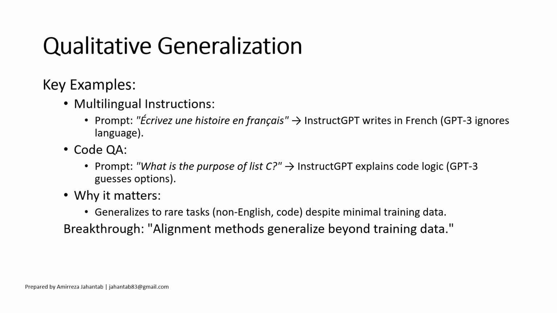Also, they checked out-of-distribution generalization. They prompted the model in French, and InstructGPT wrote the answer in French, but GPT-3 ignored the language and wrote in English. There were also coding problems, and InstructGPT explained the code logic, but GPT-3 just guessed the option. And it's a breakthrough. It shows that alignment methods can generalize beyond the training data.